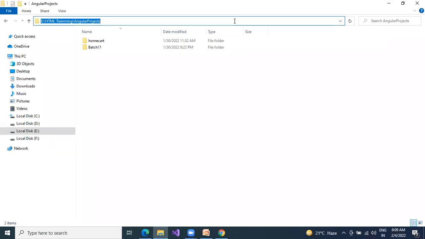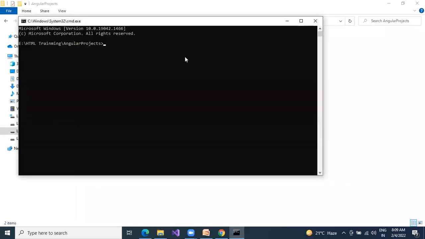Select one folder path, then type what we need to type. I'm asking a question. Everybody please unmute. CMD. Correct, CMD. So why am I launching the command prompt? To create an Angular project. How to create a project? ng new, space, project name. Correct. In that project name, don't give any space.